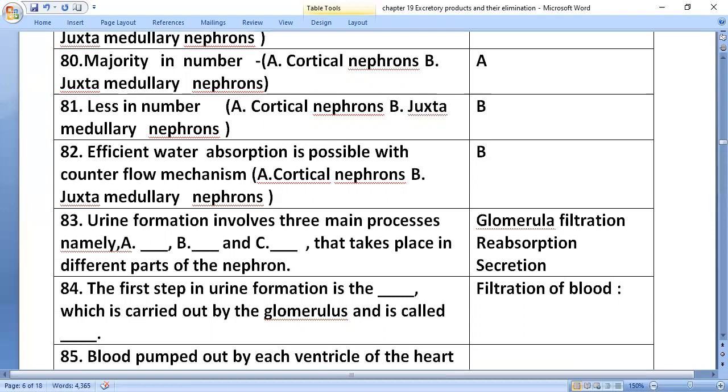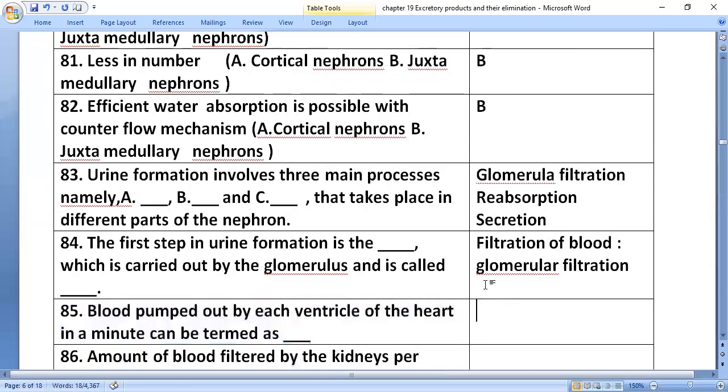The filtration carried out by the glomerulus is called glomerular filtration. The blood pumped out by each ventricle of the heart in a minute is termed cardiac output.